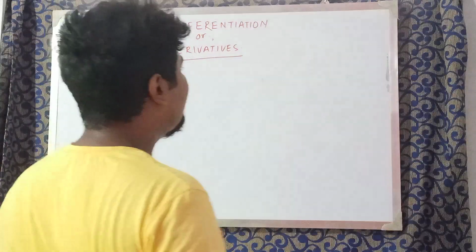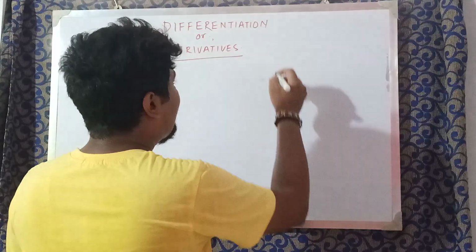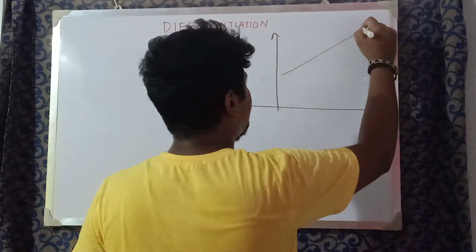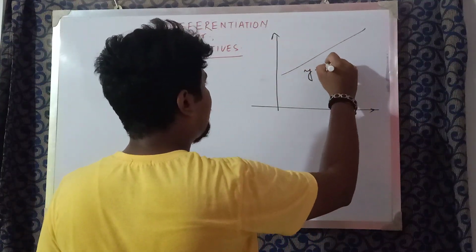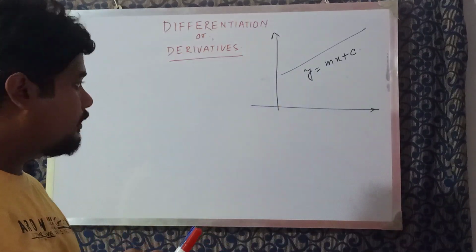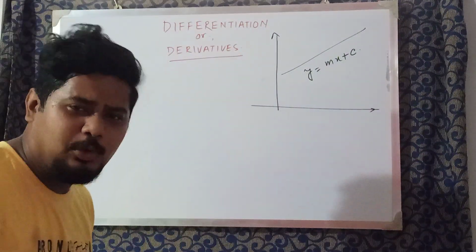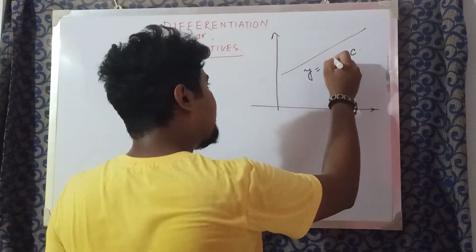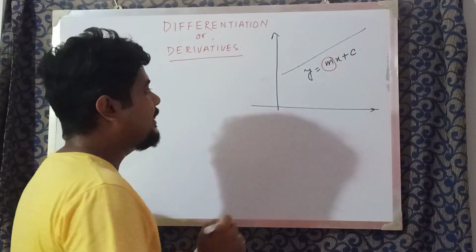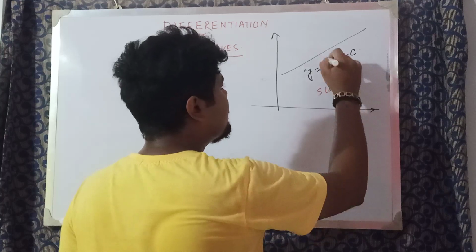In 10th standard, we learnt about coordinate geometry, and there we learnt about the equation of a straight line: y equals mx plus c. If I ask you what this m is, you will obviously tell me, sir, this is the slope of this straight line.